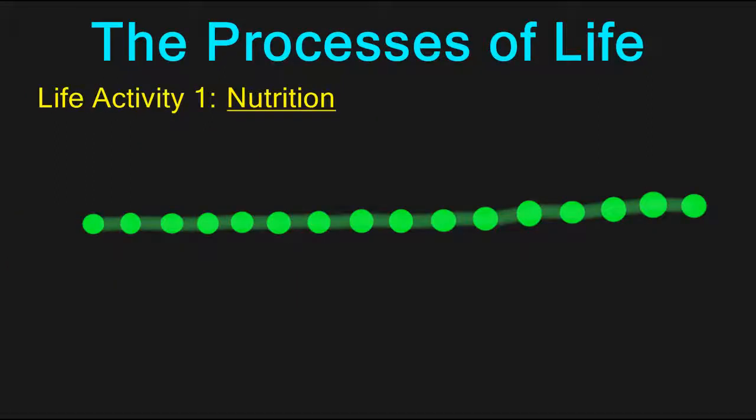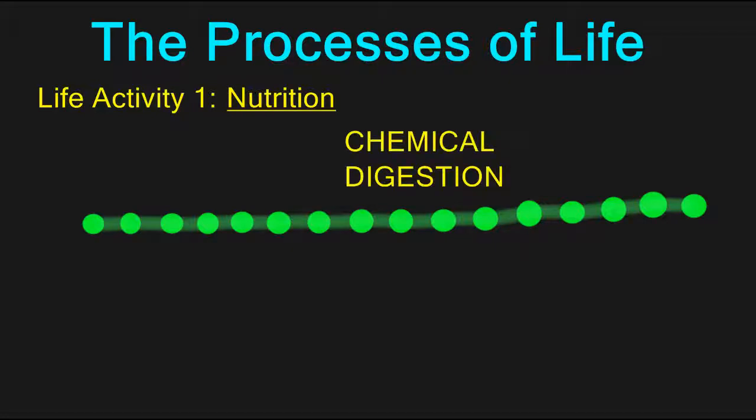Step 2 of nutrition, digestion, involves both mechanical and chemical digestion. Like I said before, mechanical digestion is just chewing. Chemical digestion involves breaking a food down into substances that are different and simple enough that the cell can use them. This process of chemical digestion involves the use of substances called enzymes.